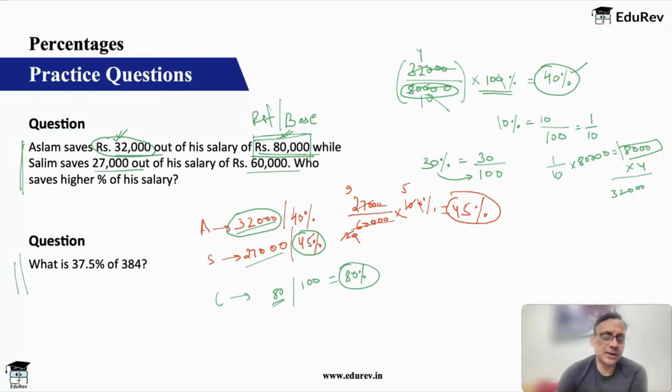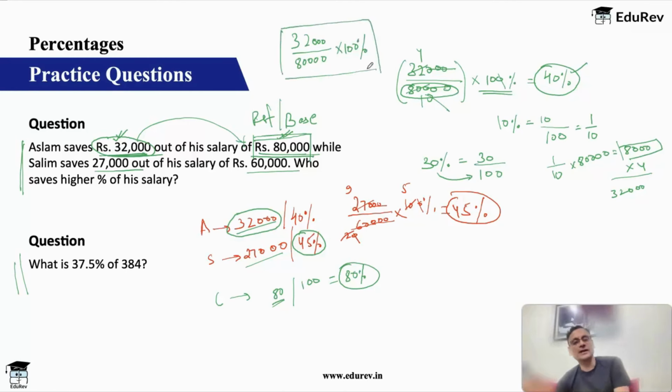So understand, when we had an amount, we first decided what is to be compared and with what it is to be compared. What is to be compared, we kept as the numerator. With what it is to be compared, we kept as the denominator, and then the answer has to be given in percentage, so we multiply it by 100%. So this is how you do comparison, and this is how you convert a value to a percentage.